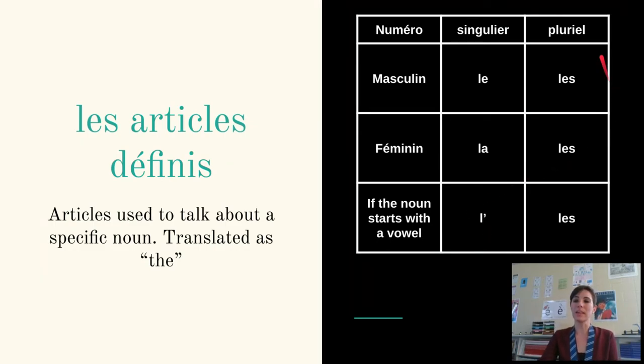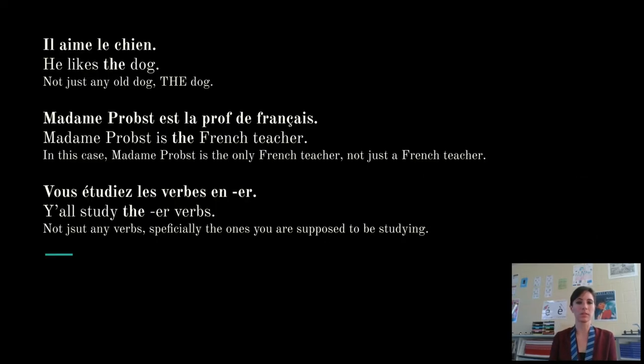You'll notice that if the noun is plural, the article, if we're using the definite article, is always going to be les. We have some examples here. Il aime le chien. He likes the dog. Not any dog, the dog specifically.